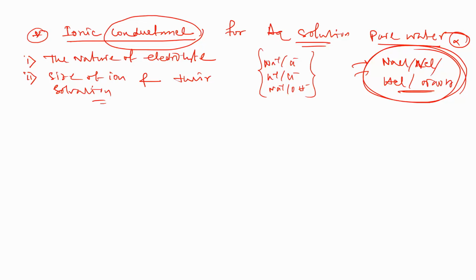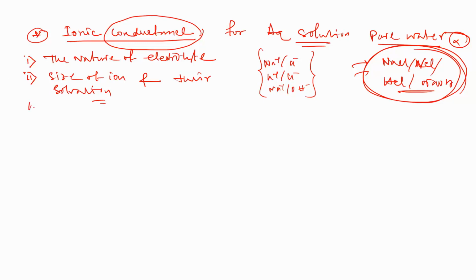If you add some electrolyte but it is not soluble, so this partially soluble or insoluble aqueous solution will not be able to allow the flow of current, so it will show a low conductivity value. So that's why the solvation value is most important.